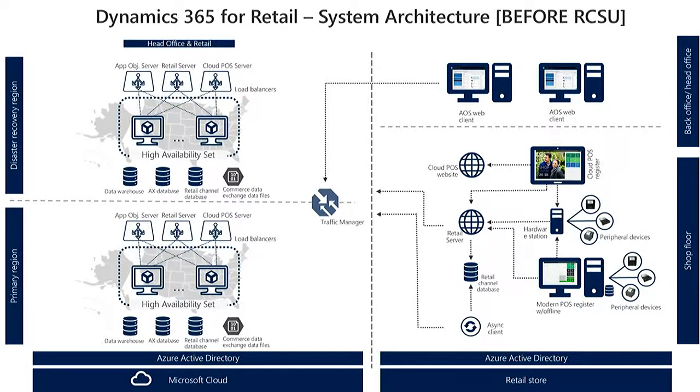You'll notice in this diagram, what I've tried to illustrate is that historically we have had the ability for environments for Dynamics 365 for retail to be deployed in any single data center region of the customer's choosing. In this example, I've shown an environment deployed in a data center in North America. What that means is all of the stores that have all of these retail components that connect to the cloud are served by infrastructure in this one data center. So this is before RCSU.